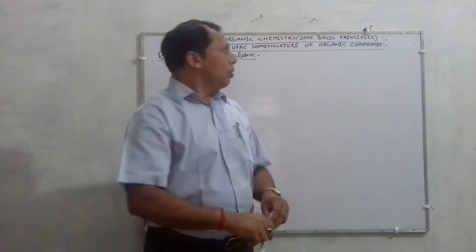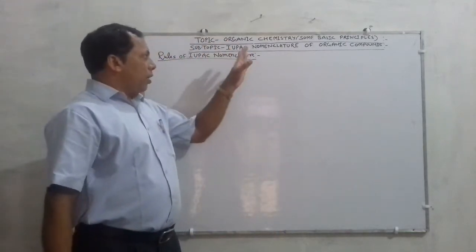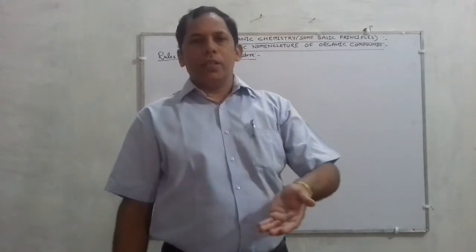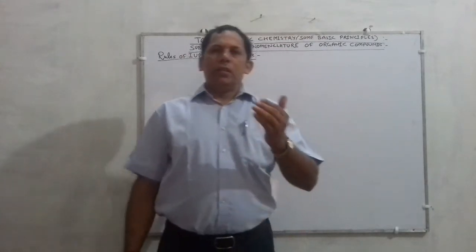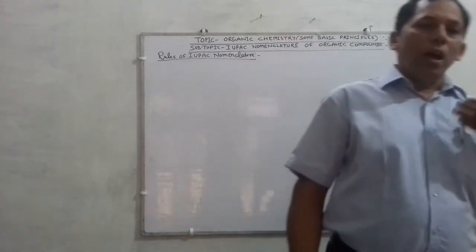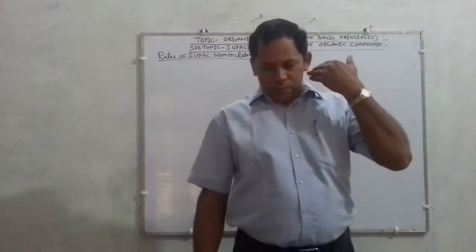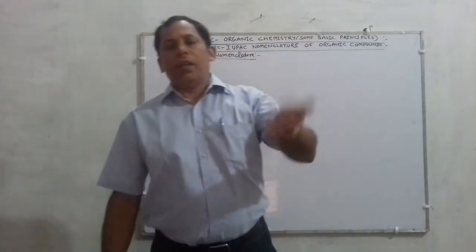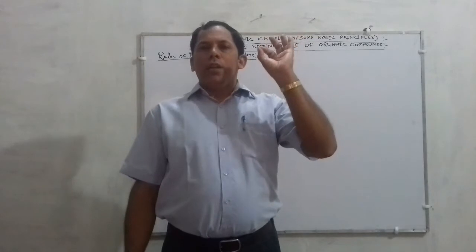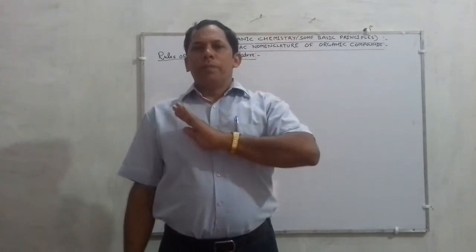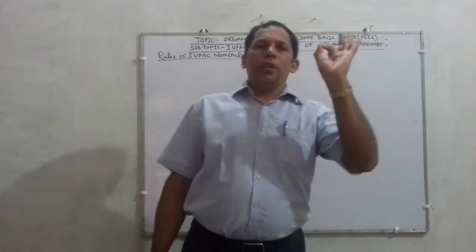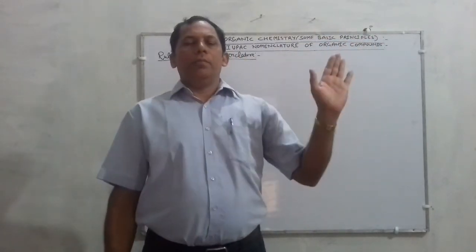If you know nomenclature, and in particular IUPAC nomenclature, then I fully explain that you will know near about more than 50% of compounds in your mind all the time.